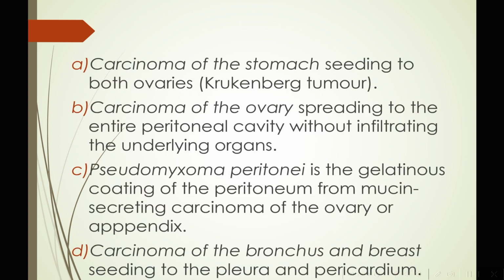And for carcinomas, these are the various examples which you'll have to memorize. For example, carcinomas of the stomach seeding to both ovaries, and these are known as Krukenberg tumors. Other phenomena are carcinoma of the ovary spreading to the entire peritoneal cavity without infiltrating our underlying organs. We have other examples like pseudomyxoma peritonei and carcinoma of the bronchus and breast, which can seed to pleura and pericardium.